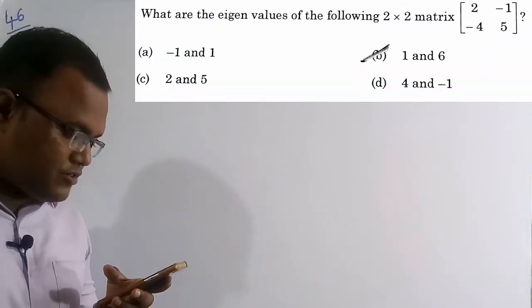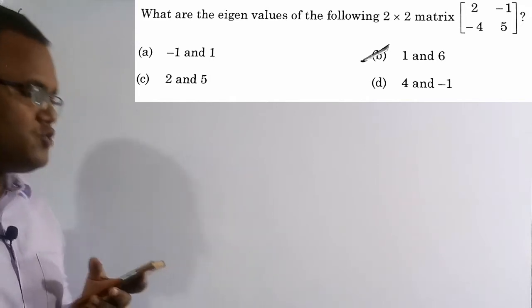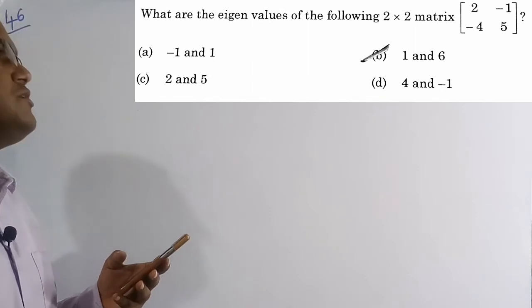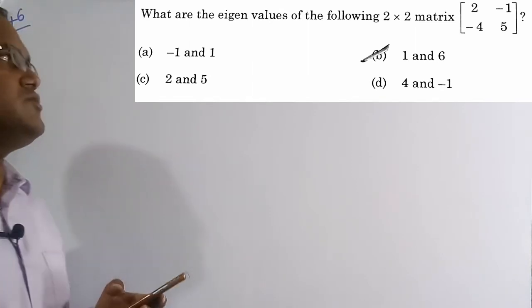What are the eigenvalues of the following 2 by 2 matrix? So for this matrix we have to find the eigenvalues. So what are the 4 options? Option B is the correct solution of this question. So let's solve this numerical.